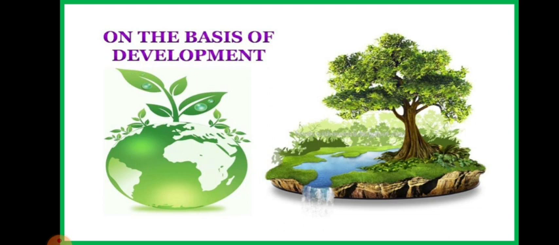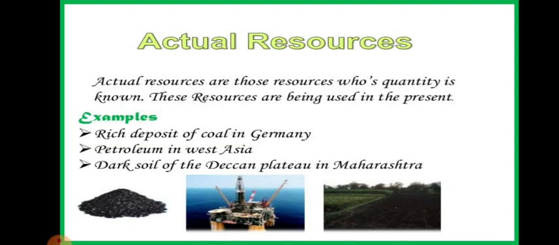That means we have developed the technologies to extract coal from the surface of the earth. Okay, and we know its different qualities also, and how people can use it. So on the basis of development, the resources that are developed and that we are using at present are considered actual resources. So what are the actual resources? First of all, the resources that we are using at present. Next, the resources whose quantity as well as quality is known to us. The next, the resources for which we have developed the technologies to use them, like coal, iron, gold, silver. All these are actual resources.